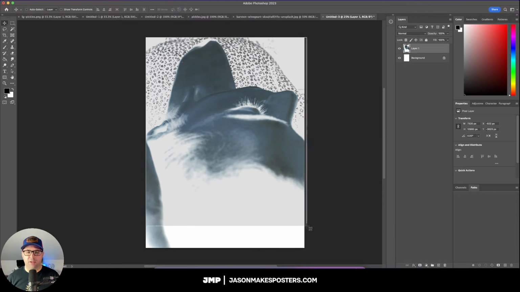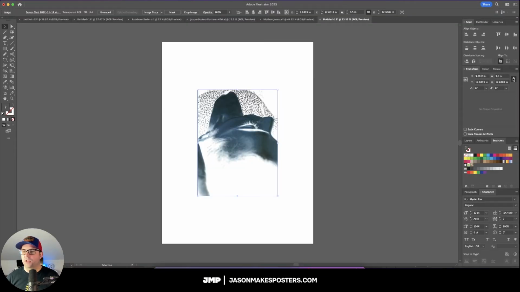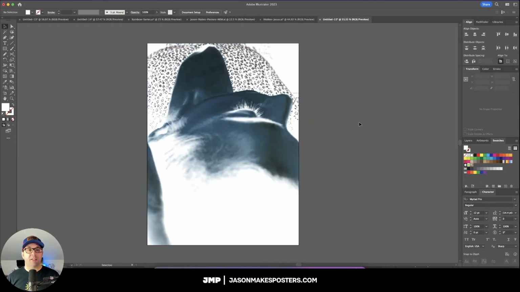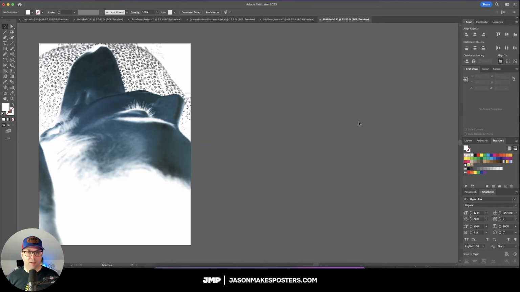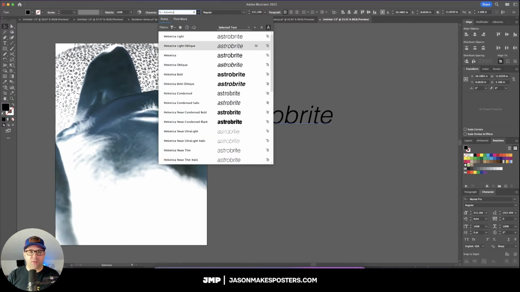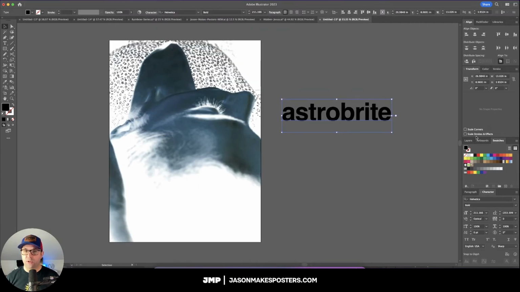Okay, I'm actually going to take a screenshot of this and drop this into our Illustrator document here so we can get a good sense of where the type is actually going to be. This will be a very minimalist type poster. It's going to be more of a focus on the imagery itself. But whenever you're blending imagery with your Swiss design, you want to make your typography a lot more minimal.